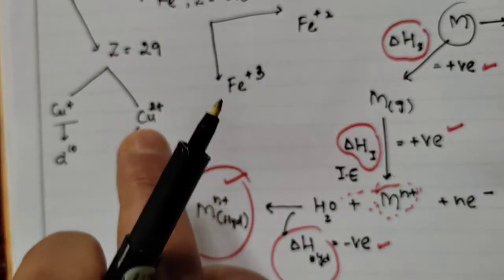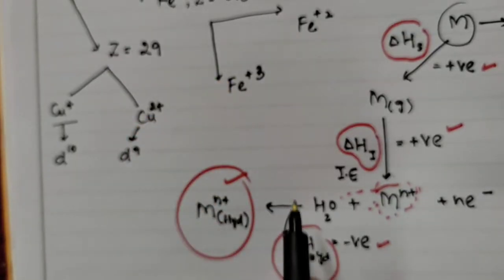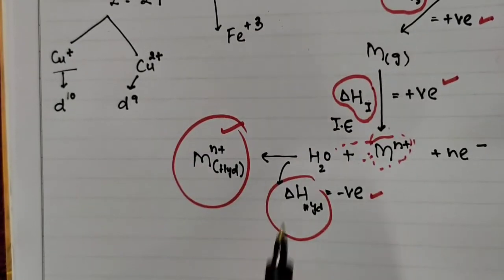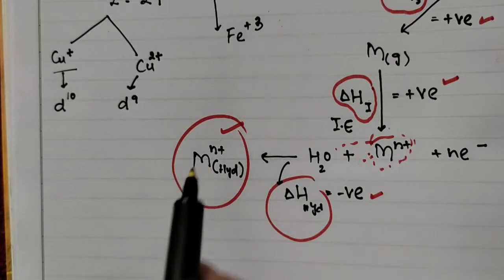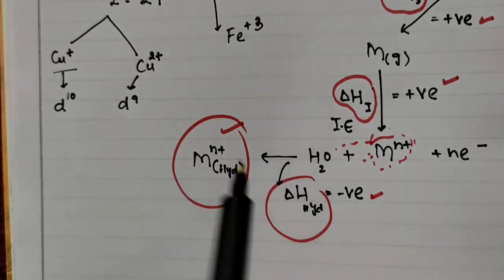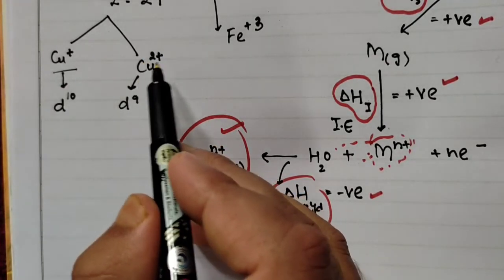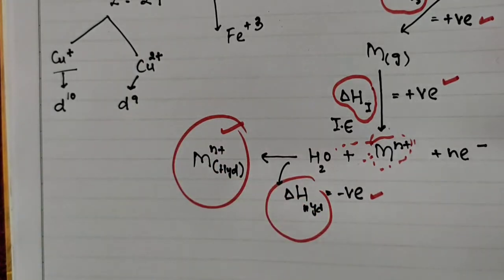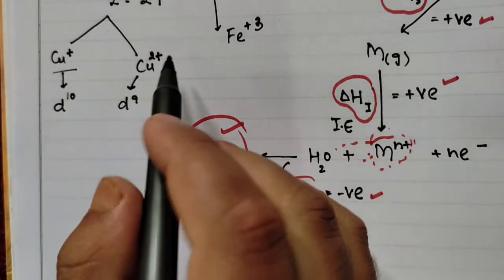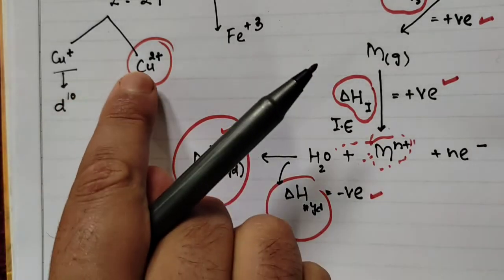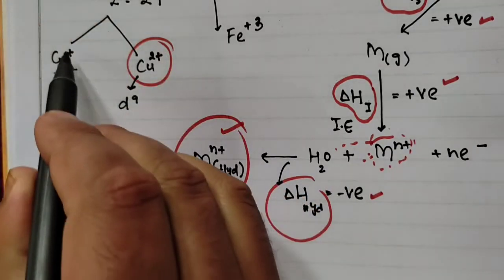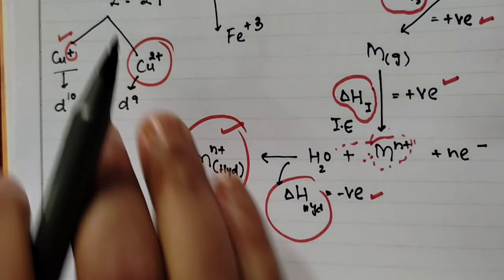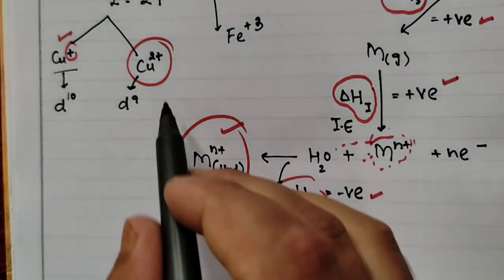Basically, here the concept of hydration comes into existence. So if more amount of energy is released, if the hydration is more, that particular oxidation state becomes stable. So hydration enthalpy depends on the charge density. In this case, we have more charge and smaller size. Charge density is more. So that means copper 2 is more stable than copper 1. So copper in the plus 2 oxidation state is more stable than plus 1. Main reason, that is the hydration enthalpy. This is point number 1.